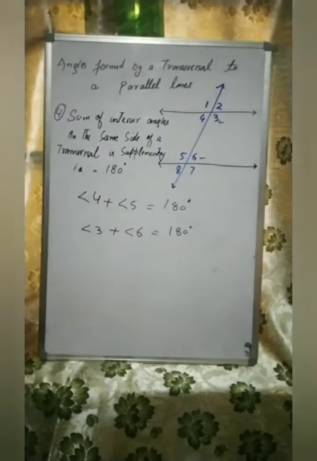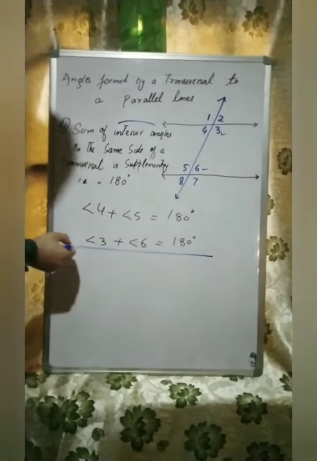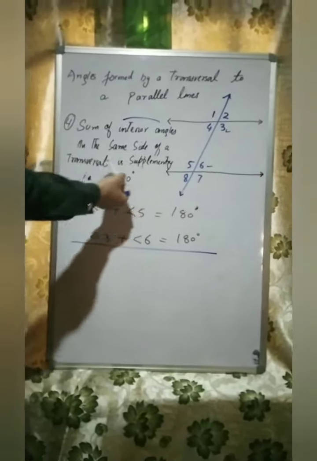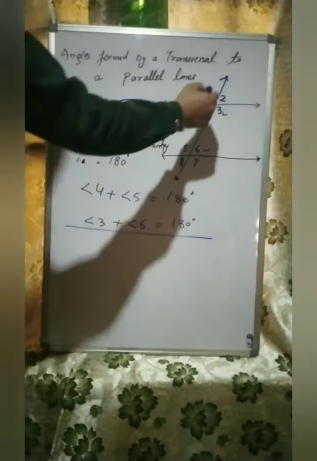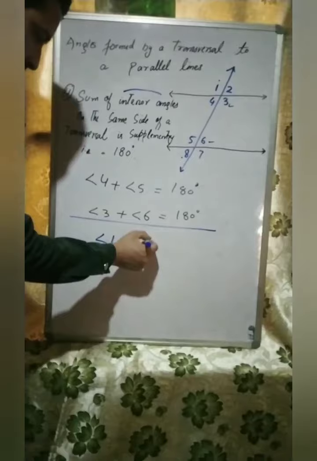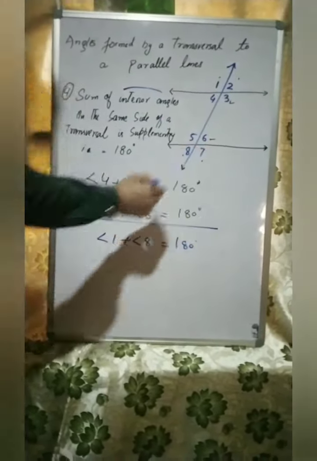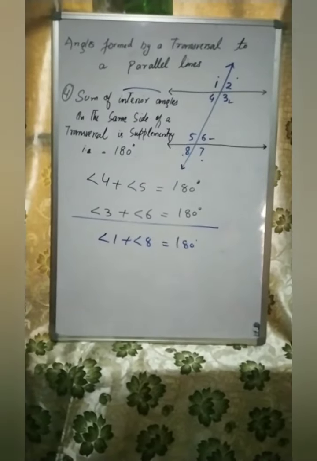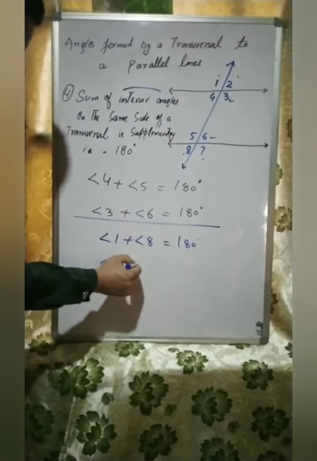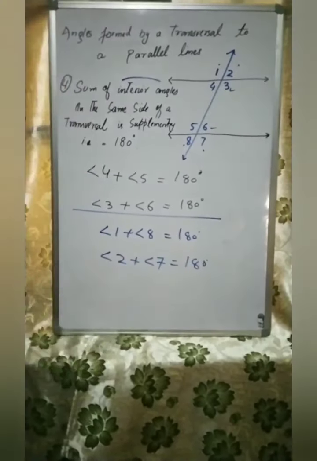Or we can consider exterior angles in place of interior angles. That is, the sum of exterior angles on the same side of the transversal is supplementary. That is, angle 1 plus angle 8 is also equal to 180 degrees. And angle 2 plus angle 7, exterior angles on the same side of the transversal, are also equal to 180 degrees.